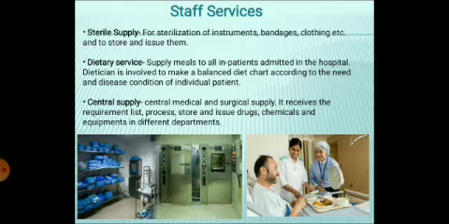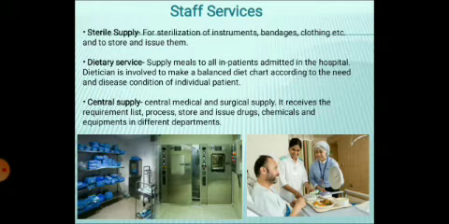Staff services are different types of services than the line service, where other than the doctors or the physicians, some other staff are involved. Among these, the first one is the sterile service or the sterile supply service. The central sterile supply unit of a hospital supplies the bandages and clothing, and stores and issues them. The unit supplies the items mainly to the operation theatre.